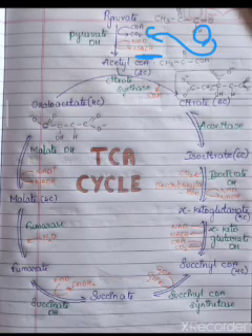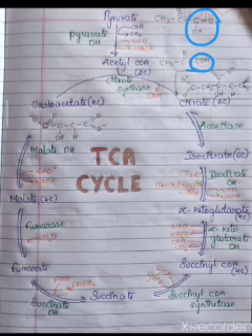One more reaction takes place here: coenzyme A is added and CO2 is removed. So the carboxylic group is removed from the pyruvate to form acetyl-CoA. Decarboxylation takes place here, and dehydrogenation also takes place in this step.